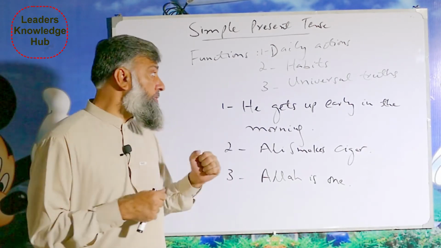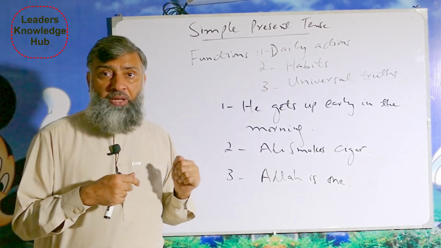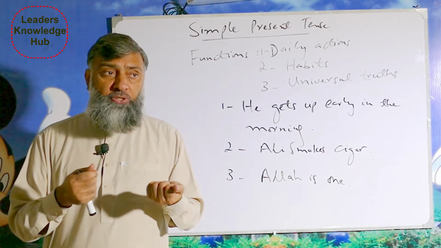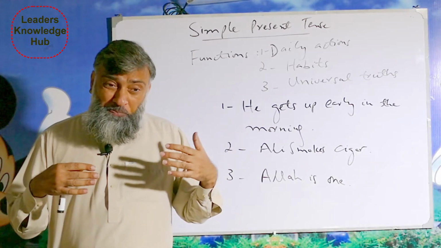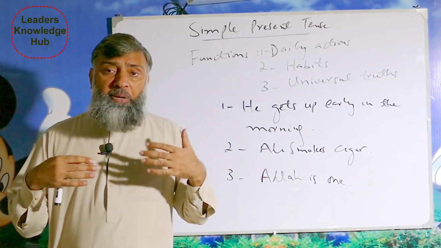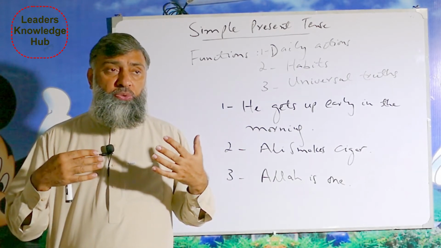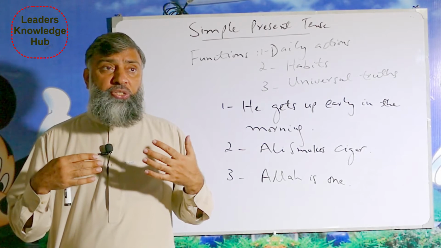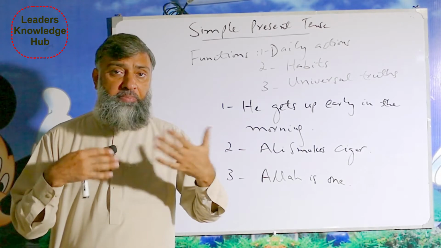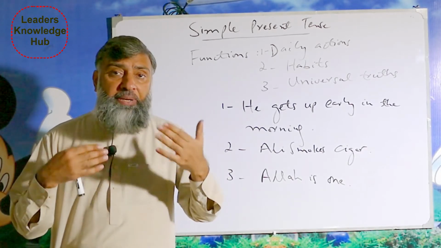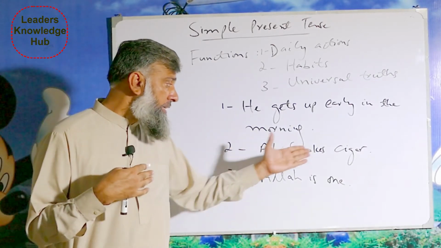The second function of simple present tense is it shows habits: habits of biting nails, habits of smoking cigarettes, habits of using cigar. So we can use simple present tense हम आदत के बारे में. We can use simple present tense to show such type of things which people have some habit. You have some habit, some other person has some habit. So for showing habits, we need simple present tense, and I have given an example. Ali smokes cigar.